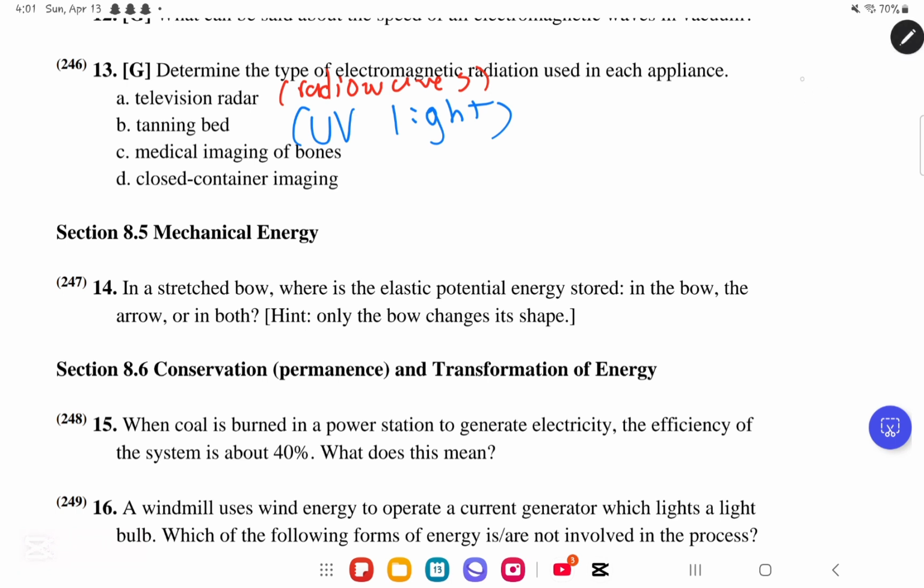Then, medical imaging of bones. This is very simply the X-ray. So whenever you see medical imaging of bones, it's X-ray. Now, for closed container imaging, we will use the gamma rays. So the medical imaging of bones uses X-rays, the tanning bed uses UV light, and the television radar uses radio waves. So very simply, that is it for CQD number 13.